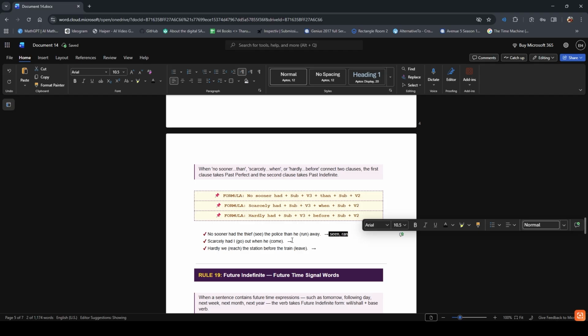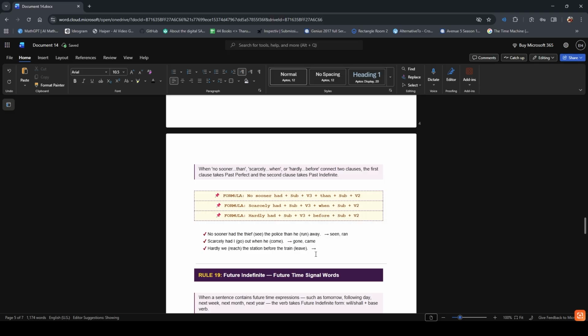The second example: scarcely had I go out when he come. According to the formula, scarcely had, subject I, V3: go, went, gone, out, when he, V2, came. The answer is gone and came.